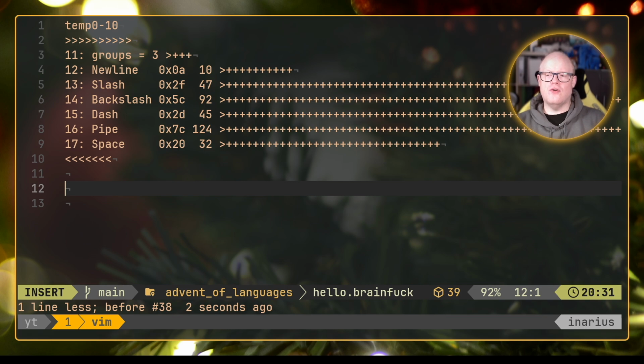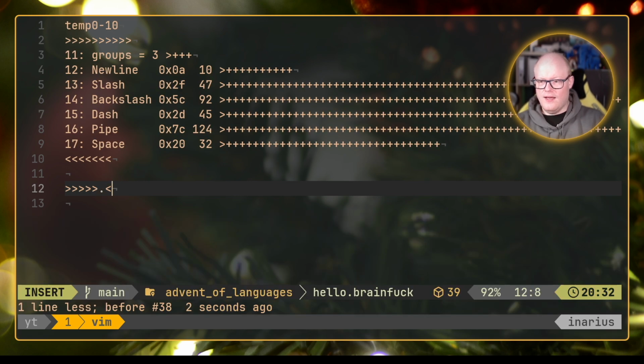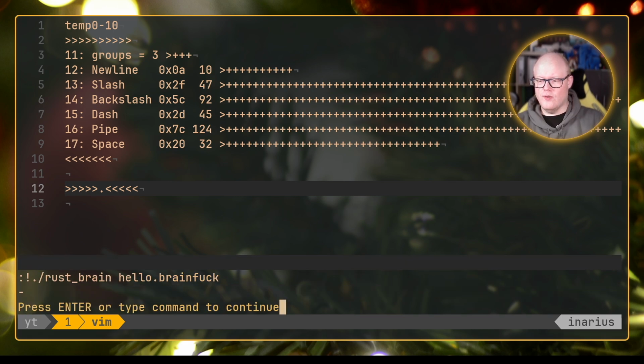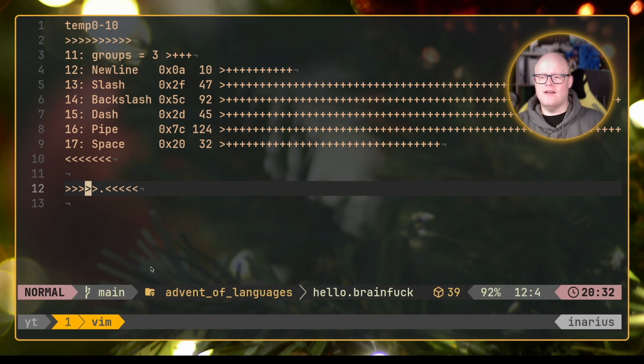Now, if we want to, for example, print out a dash, we could simply move up 5 memory address areas. So let me do that. So we go to this address, then we print that, and then we need to go back again. So now we are at the 10 again, and if I've done everything correctly, we should now have printed a minus character to the screen. So let's quickly see that we have. And as you can see, we have. So our program correctly set up all of our values here, and it then in the end printed that out.